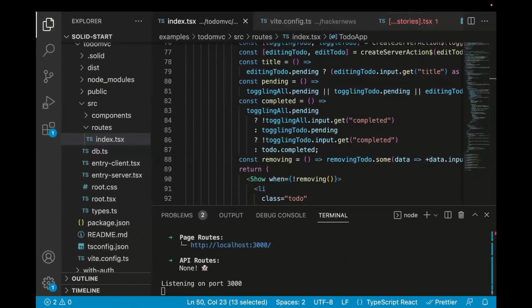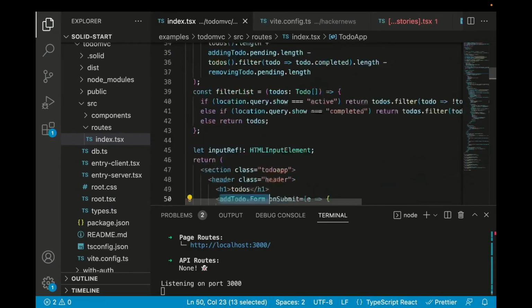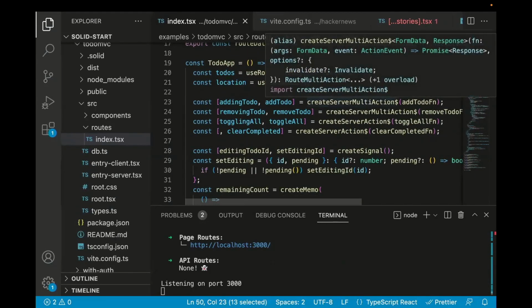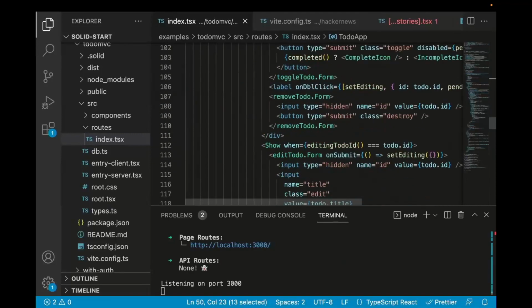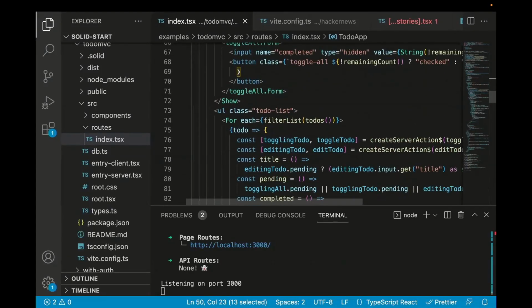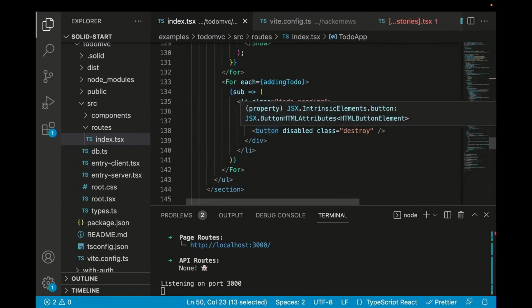And what's cool about this approach is Solid's taken into consideration things like that some actions are multi-submit versus single submit. So you might see stuff like up here, create server multi-actions. And this is really powerful because now we get an array. And this means that while the main list is shown as a for loop, while we're pending, we can iterate over that array of pending actions and basically feed that form data back through and draw that optimistic UI. And each submission has its own error state, has its own submission state. And this way we can granularly handle errors and submissions and race conditions all automatically with these primitives.